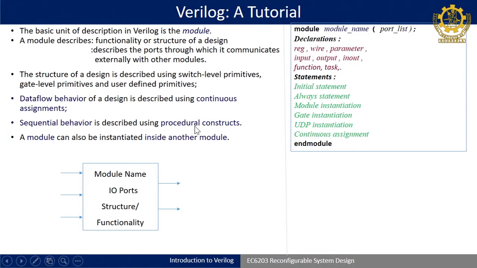Those are called procedural constructs because they execute in a sequence, not concurrently, one after one. Okay. So, a module can also be instantiated inside another module, that comes under module instantiation. Understood? So, this is all about your generic view of Verilog coding.